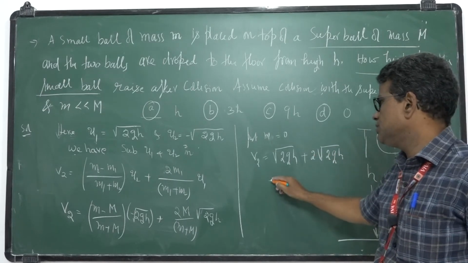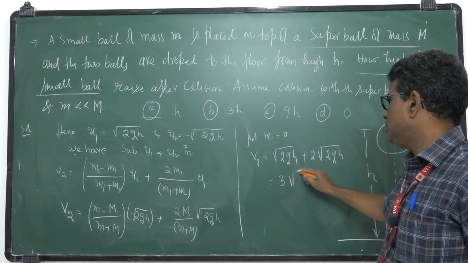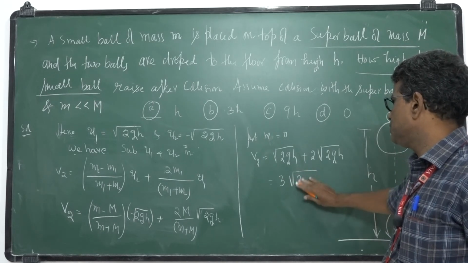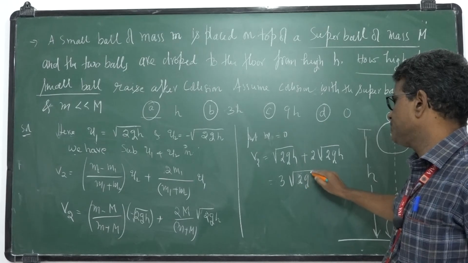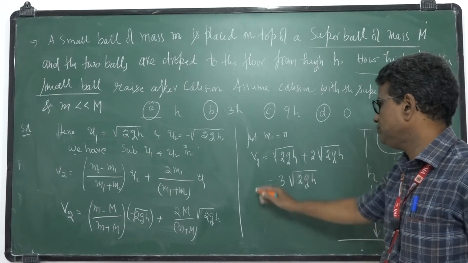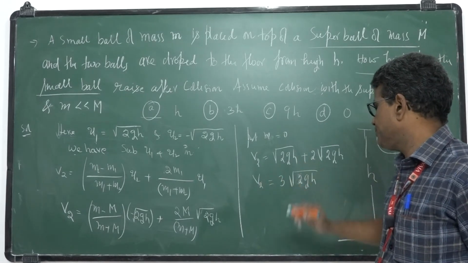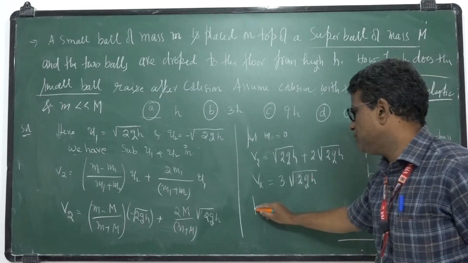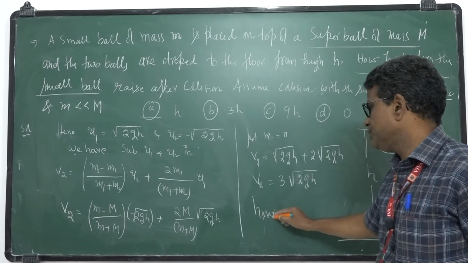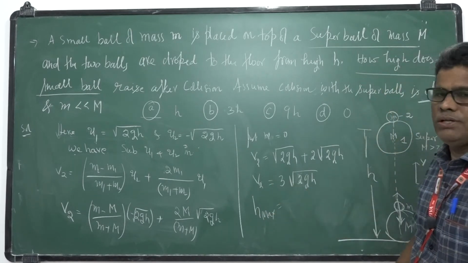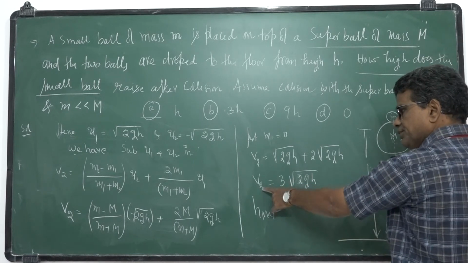So you will get 3 square root of 2gh. This is v2. I want the maximum height it will rise. So after collision its speed is v2, positive.